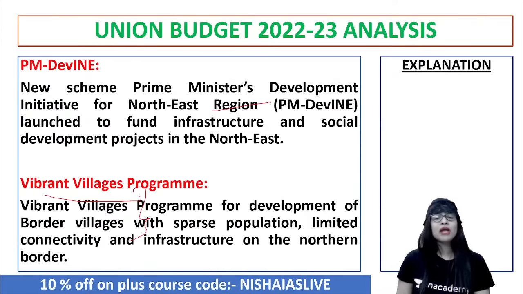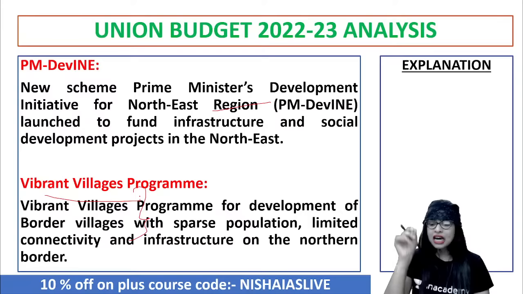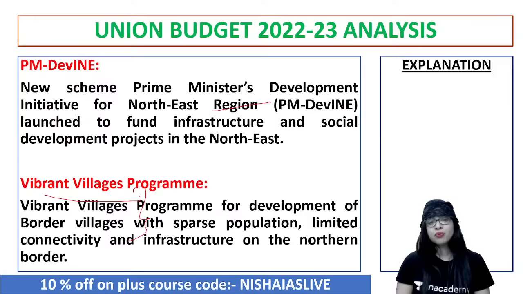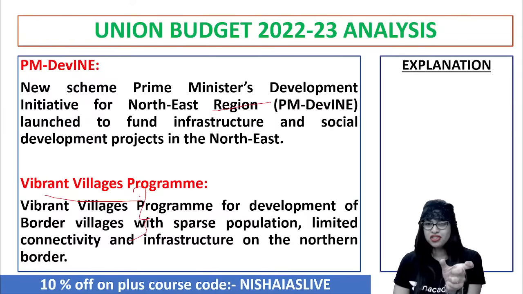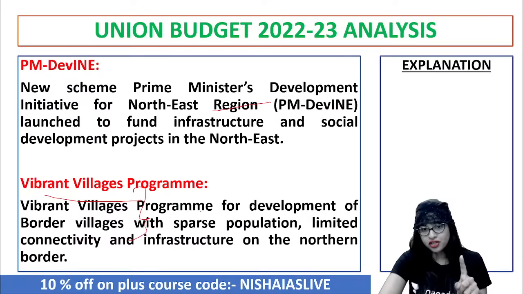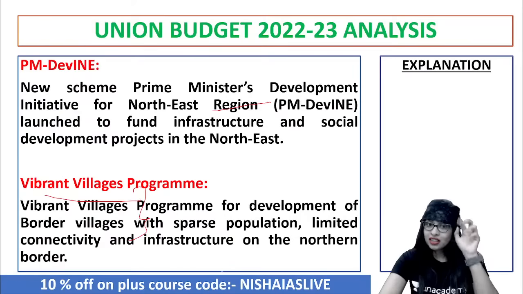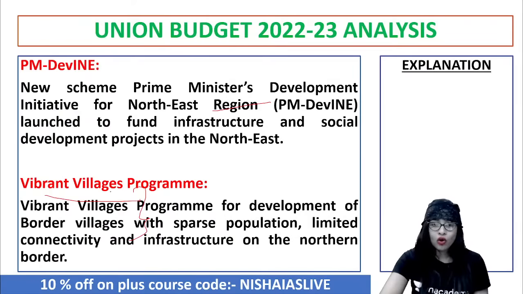So now, the vibrant village program is something that was again stressed in the current budget of 2022. They said that this vibrant village program, for the development of border villages with a sparse population, with limited connectivity and infrastructure on the northern border, will be taken into consideration, where connectivity, infrastructure of roads, rails, and other industrial development will literally be done in the village itself. So slowly, this village will become what?